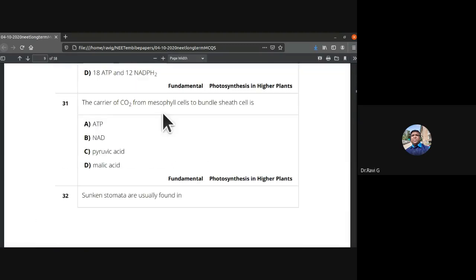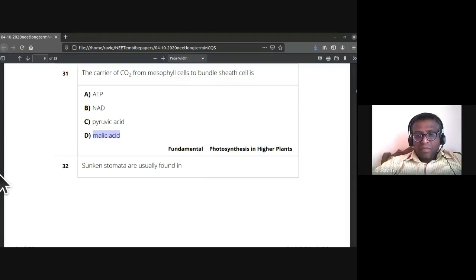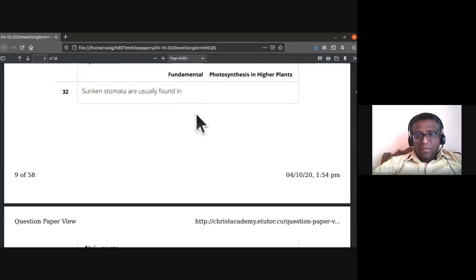The carrier of carbon dioxide from mesophyll cells to bundle sheath cells, what do you call this carrier? Is it malic acid? The answer to the 31st, probably it is malic acid. So let us find out. 31st, the answer is D, malic acid.